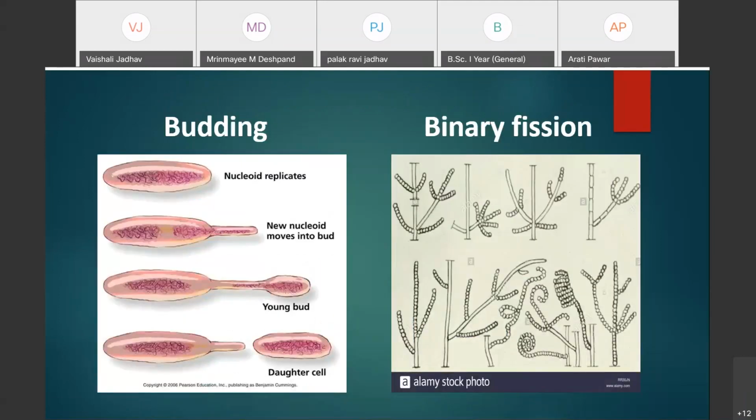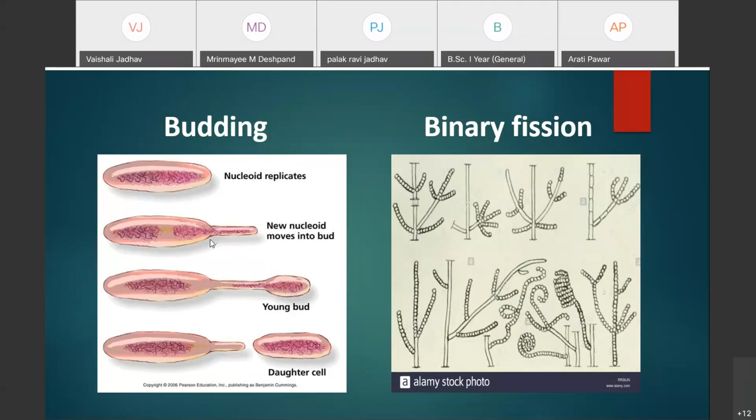There is another method, budding. The second method of asexual reproduction in bacteria is budding. Here in the first photograph you can see the process of budding. This is the bacterial cell. First of all, the nucleoid, or the genetic material of the bacteria, replicates. Then there is a formation of a small outgrowth.